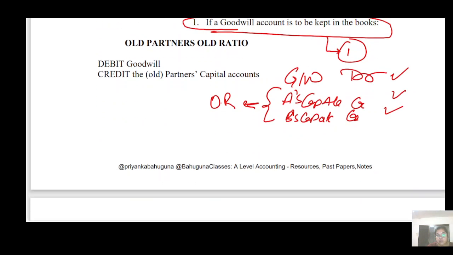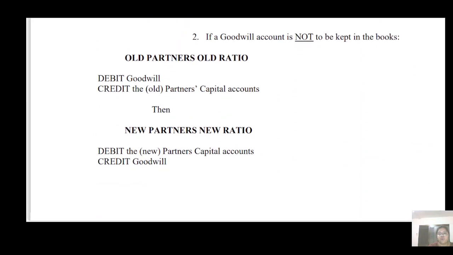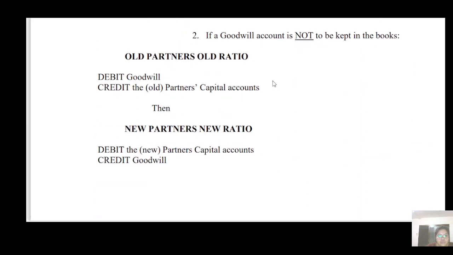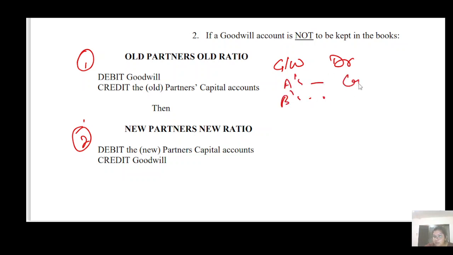Now what happens if you don't want to keep goodwill in your books of account? Then you need to pass two entries. The first one is this and the second one is this. First you need to record goodwill debit, A, B, credit.